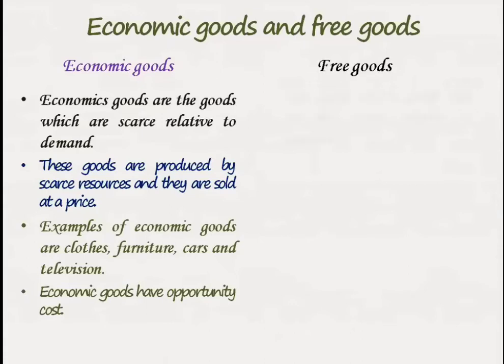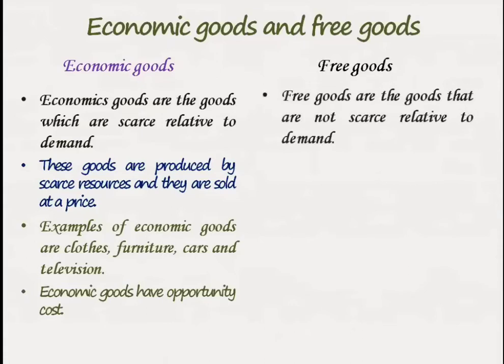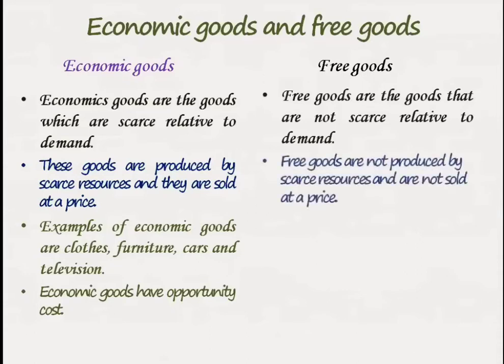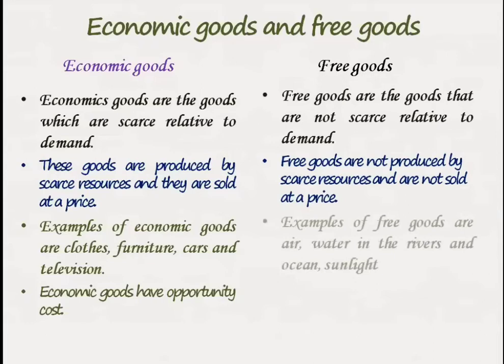Free goods, these are the goods that are not scarce relative to demand. In other words, these goods are not produced by scarce resources and are not sold at a price, which means they are free to human beings. You can mention examples here as air, water in the rivers and the ocean, and the sunlight. All these are available to human beings at zero cost.